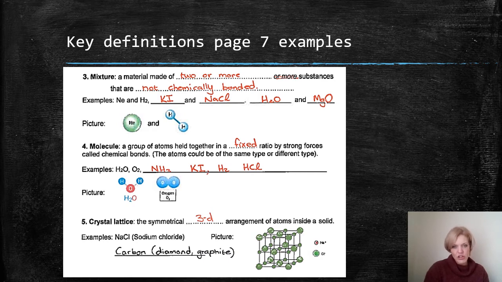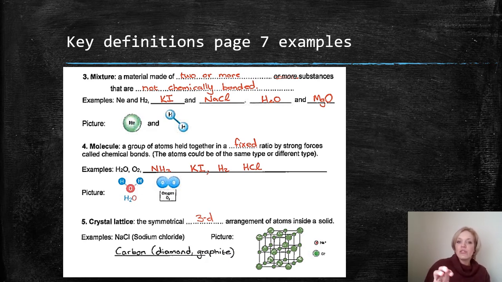Okay, so the examples that we've put in here are ones of chemical compounds that are in the same solution. The two that the book gave were neon and hydrogen. Just because they're in the same solvent or the same solution doesn't mean that they're chemically bonded. Then we have potassium iodide and sodium chloride. We also have water and magnesium oxide. So different compounds can exist in the same volume of a substance, but it doesn't mean that they are bonded.